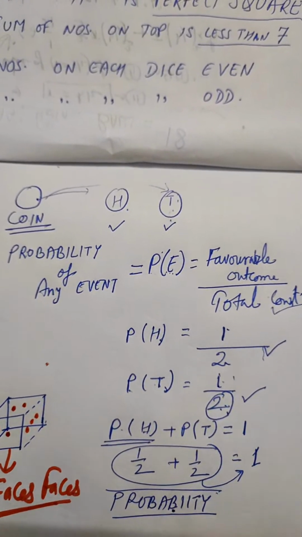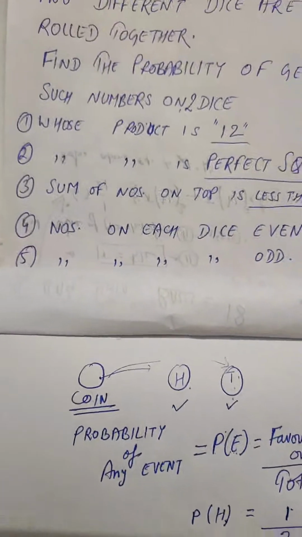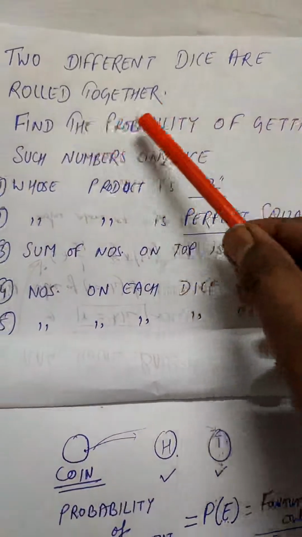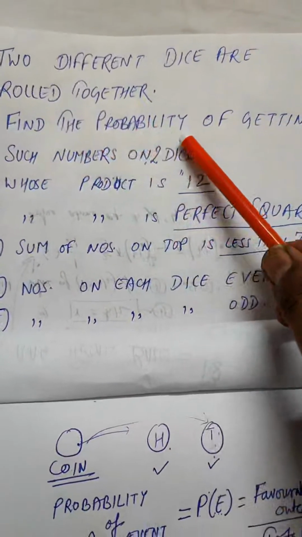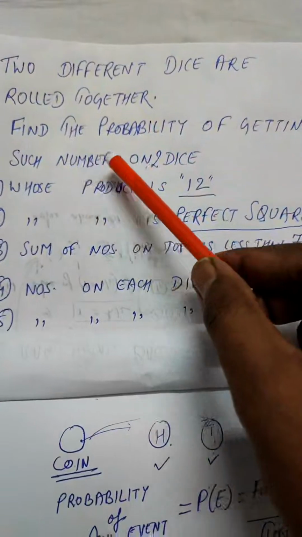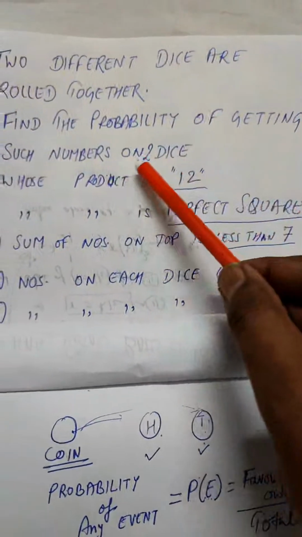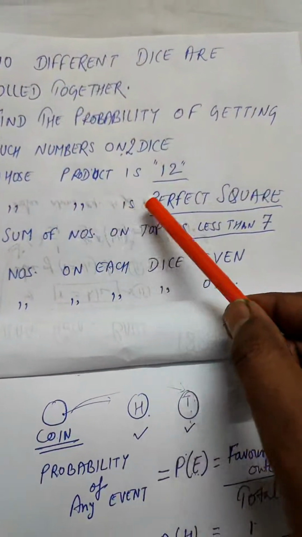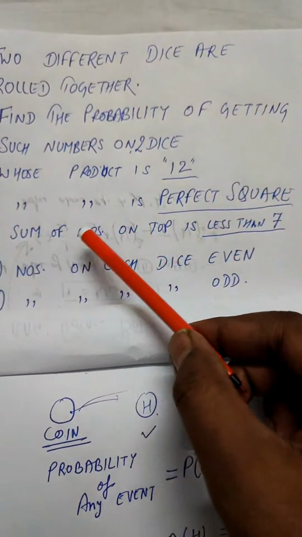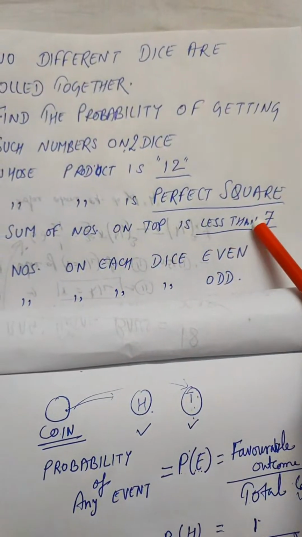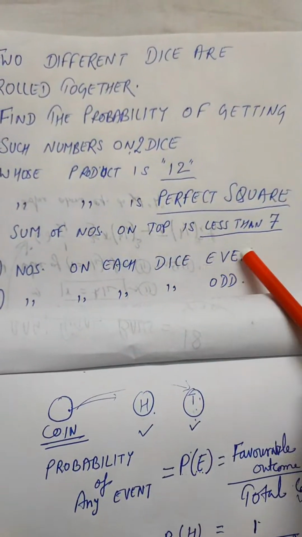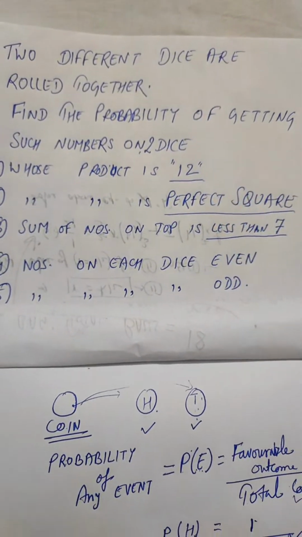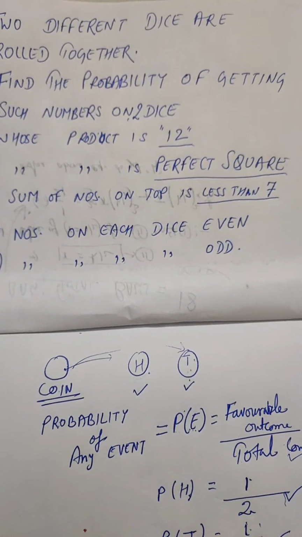So we will solve such questions. I've taken a few questions of dice here. When two different dice are rolled together, find the probability of getting numbers on two dice whose product is 12, whose product is a perfect square, the sum of the numbers on top is less than 7, numbers on each dice are even, numbers on each dice are odd. So we'll solve such questions here together live, right?